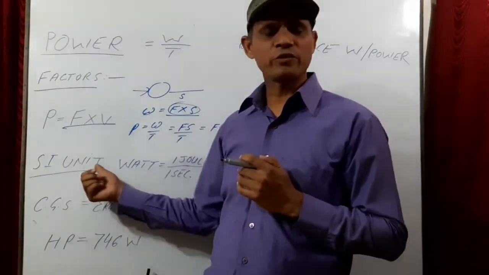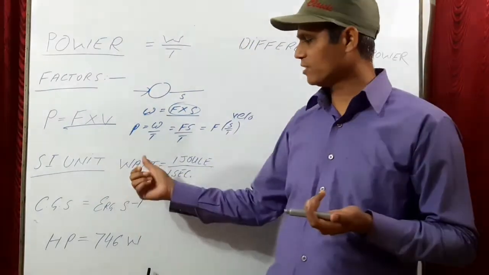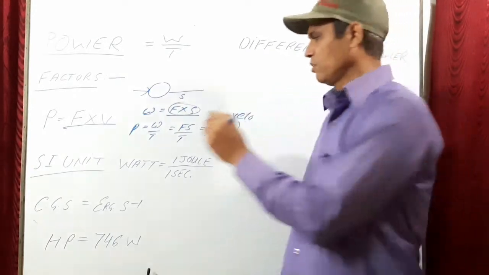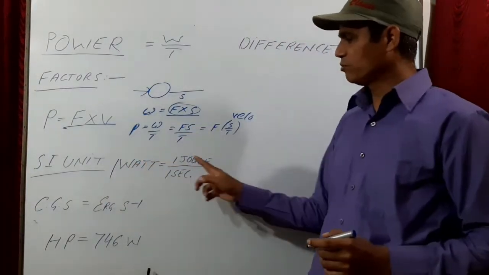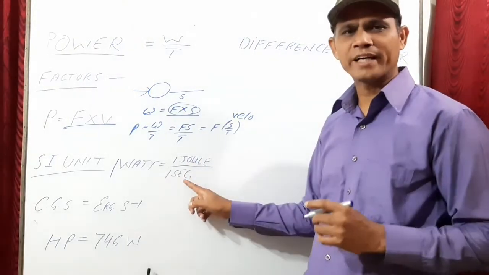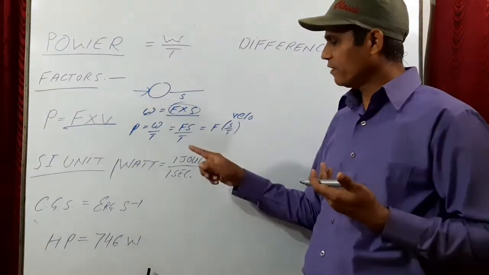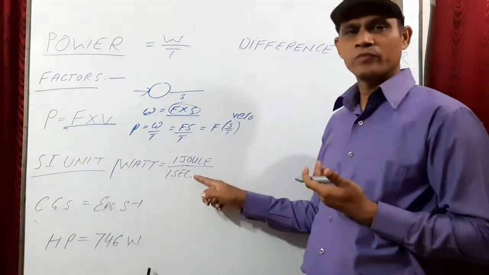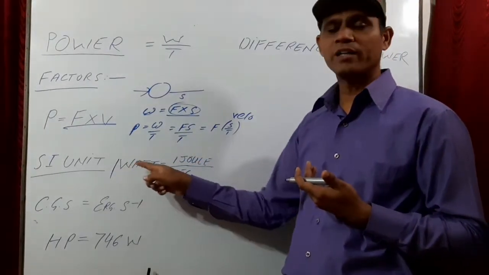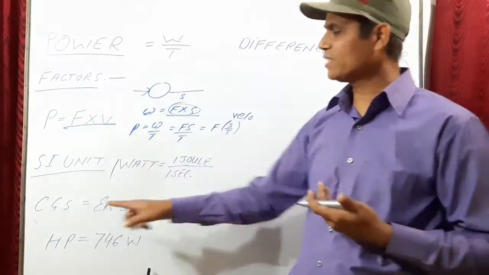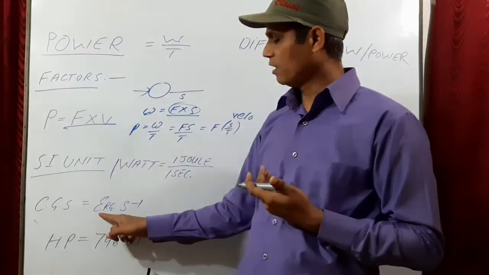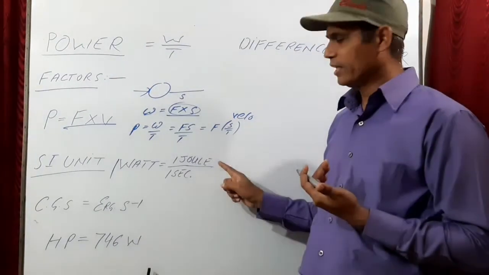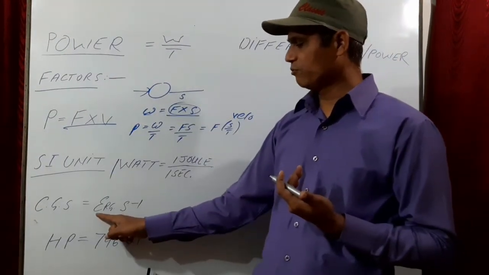Now next is the SI unit. What is the SI unit? The SI unit of power is watt. And how will you define watt? 1 watt is equal to 1 joule per 1 second. Or simply you can say, if a machine does 1 joule of work in 1 second, then the power of that machine is said to be 1 watt. Now the CGS unit of power is erg per second. Similarly, if a machine is doing 1 erg of work in 1 second, then its power is said to be 1 erg per second.